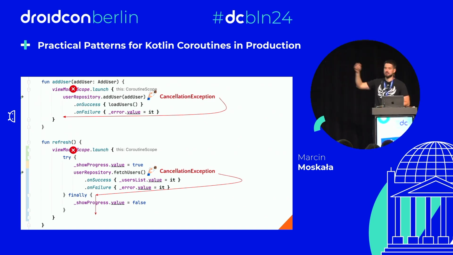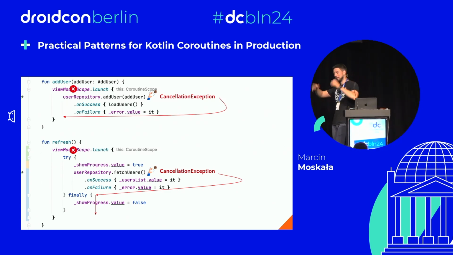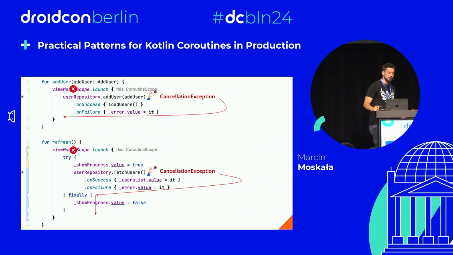Yes, there are some things in finally that need to be invoked. That's why the coroutine is not killed. It is cancelled with an exception so that cleanup takes place. That's one of the essential mechanisms of Kotlin Coroutines. And everything is perfectly fine until we start messing with this mechanism.